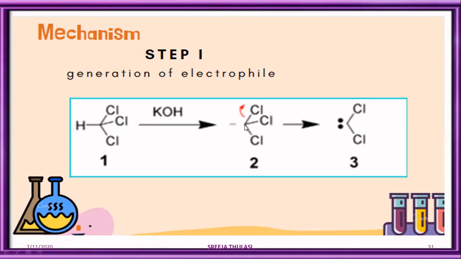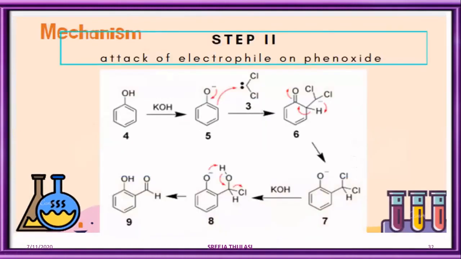In the next step, one chlorine leaves as Cl- ion, resulting in the formation of a carbene known as dichlorocarbene. So the electrophile generated here is dichlorocarbene. Step 2 is the attack of the electrophile on the phenoxide ion.